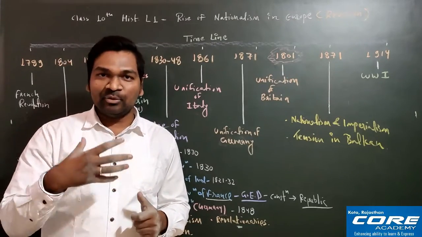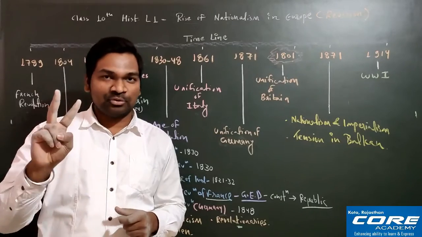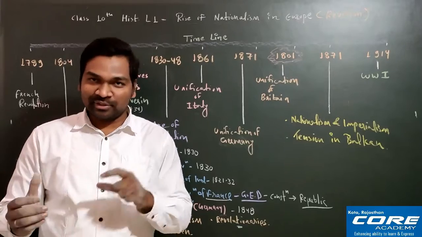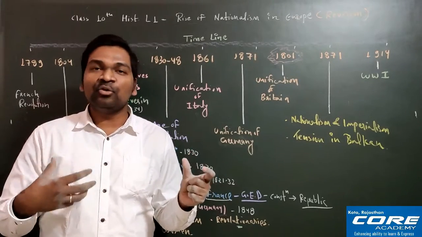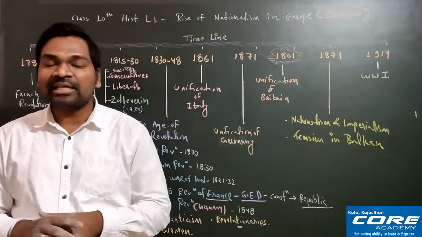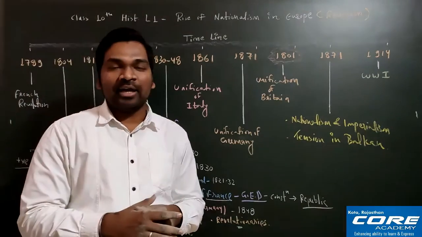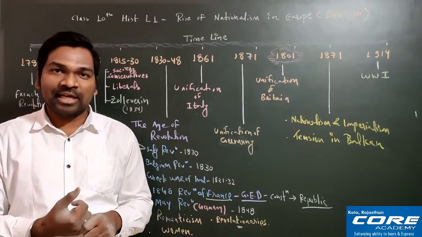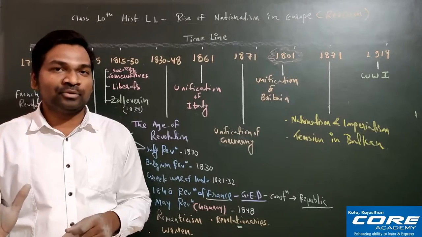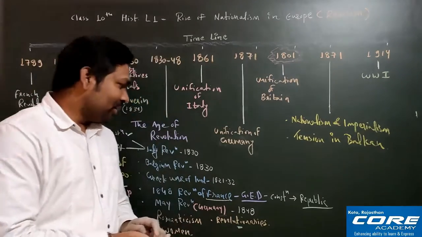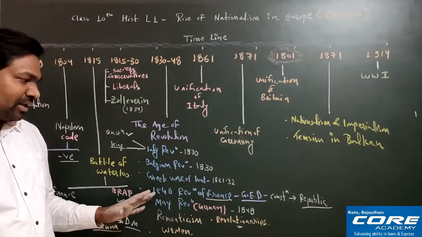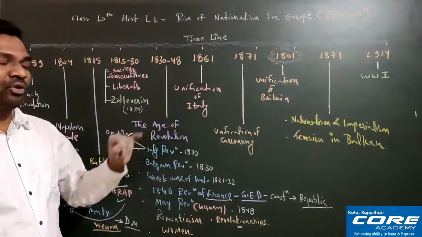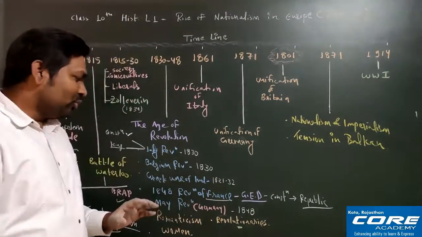Later, Giuseppe Mazzini himself formed two secret societies, which were known as Young Italy and Young Europe. First Young Italy will come, and the second one is Young Europe. Young Italy he established in 1831 in Marseilles, that is in France, and Young Europe he established in Berne in 1834, that you must remember. I hope till here the picture is clear to everyone. That is about Giuseppe Mazzini. A little bit we will discuss in the unification of Italy also.